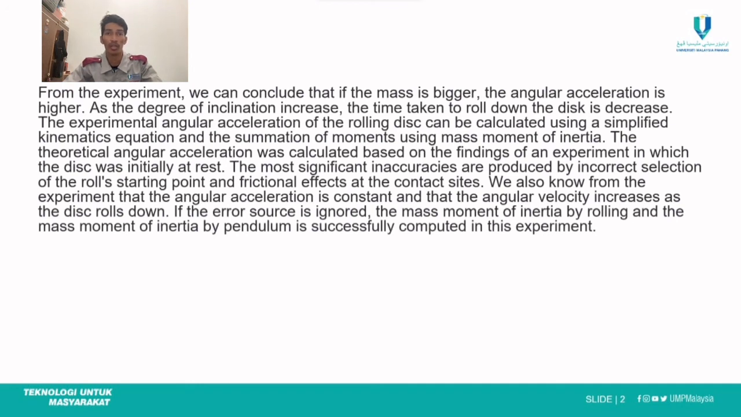The theoretical angular acceleration was calculated based on the findings of an experiment in which the disc was initially at rest. The most significant inaccuracies are produced by incorrect selection of the roll's starting point and frictional effects at the contact sites. We also know from the experiment that the angular acceleration is constant and that the angular velocity increases as the disc rolls down.